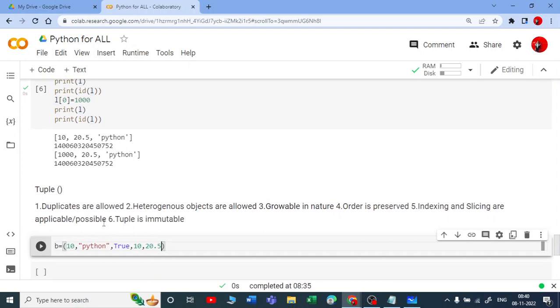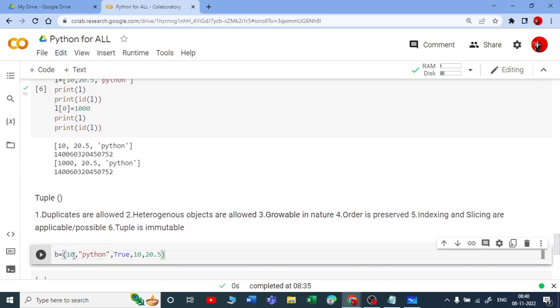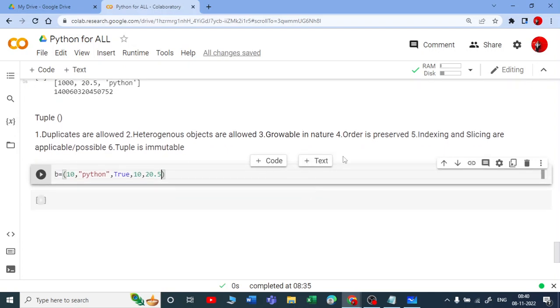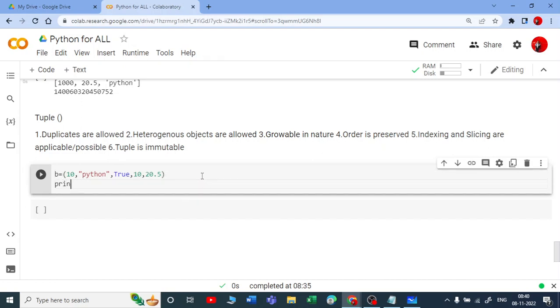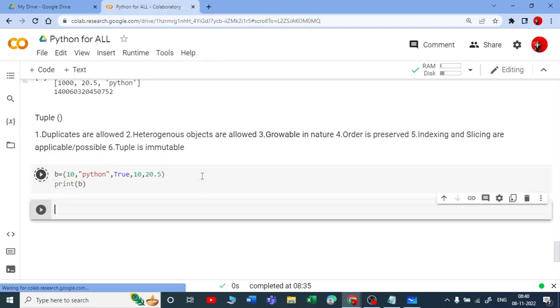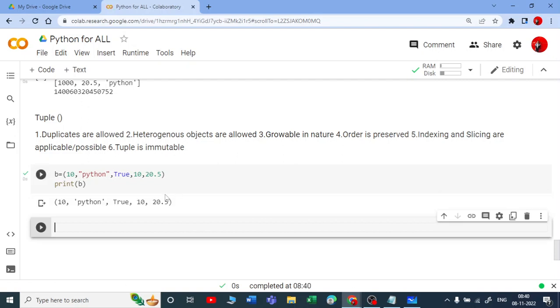I have taken a duplicate, I have taken a string, I have taken a boolean, so heterogeneous objects are allowed and duplicates are allowed. You can see that 10, 10 is taken, and let us see whether order is preserved or not. For that, let me just use print b and run this. Yeah, you can see duplicates are allowed, the order is preserved, everything looks fine.